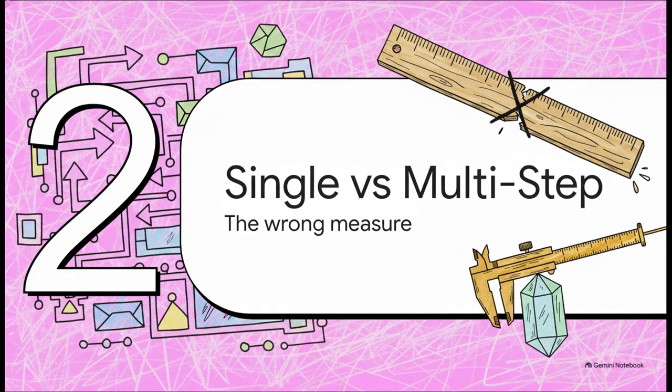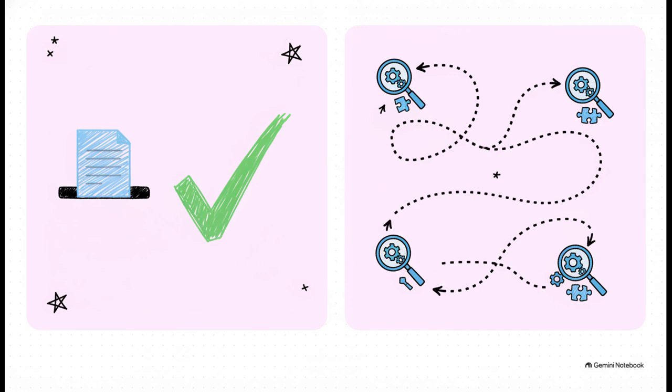Moving right along to Section 2, single turn versus multi-step. The reality is, most developers are using the completely wrong measuring stick to grade their AI systems. Consider single-turn evaluation. One prompt goes in, one text comes out. We judge it based on whether the final answer is right. Think of it like grading only the final answer on a math test.